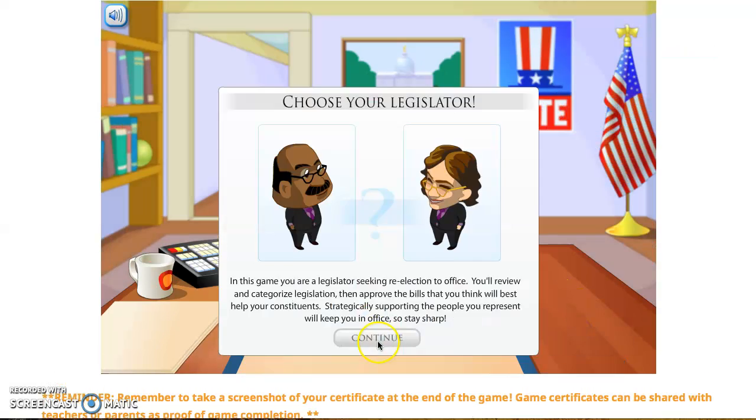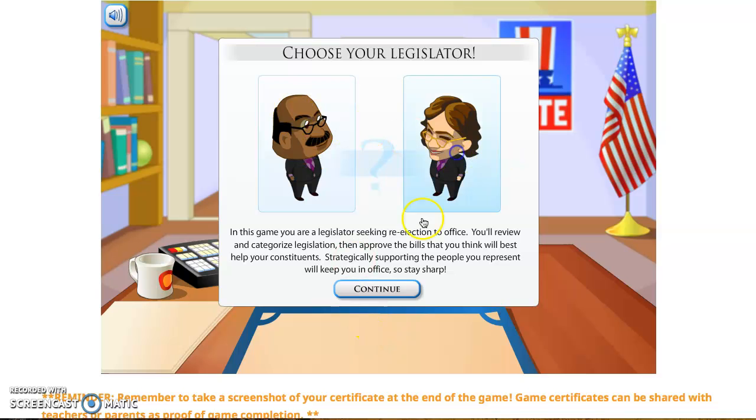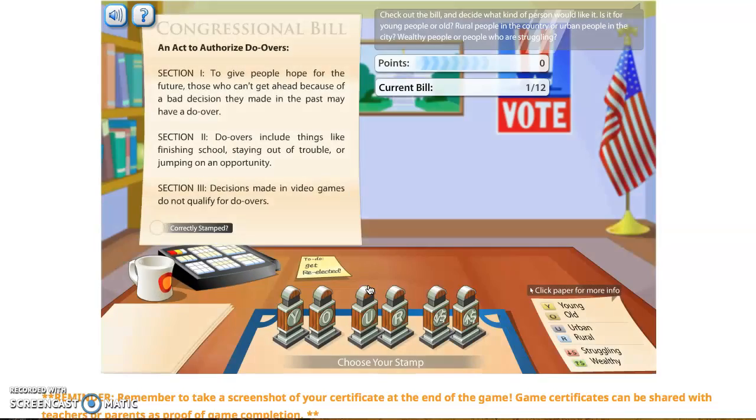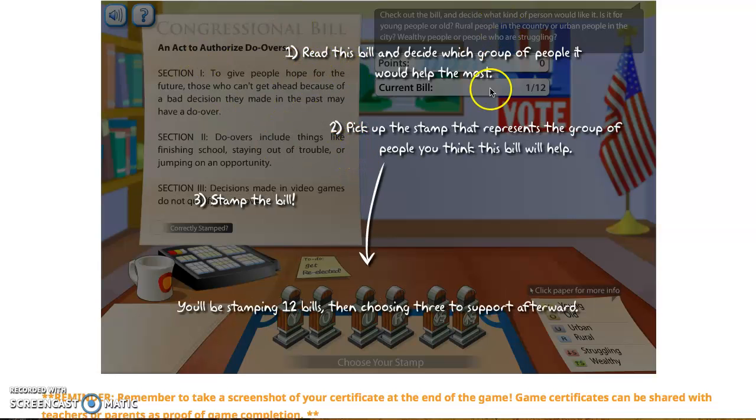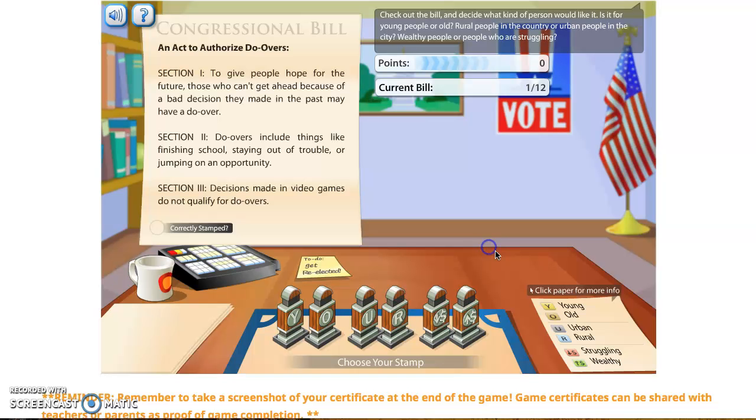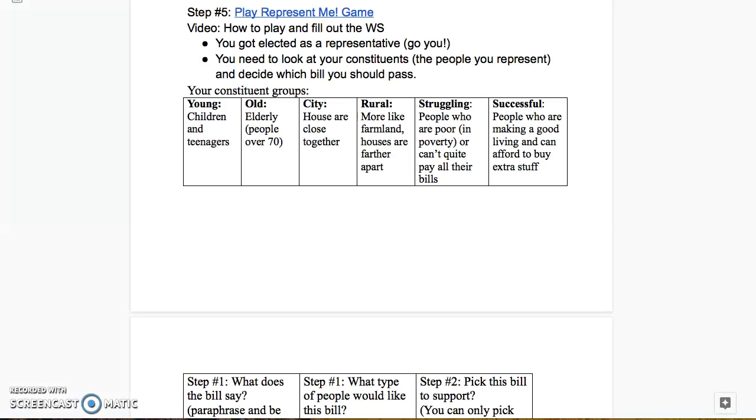So let's say new game. I will be this person. The other person looked very nice too. All right, so you read the bill, and then you have to decide which group of your constituents it best supports. And you have a list, again, over here: young, old, urban, rural, struggling, wealthy. But if you forget what those groups are, go back to your notes, I have it written out on your notes here.